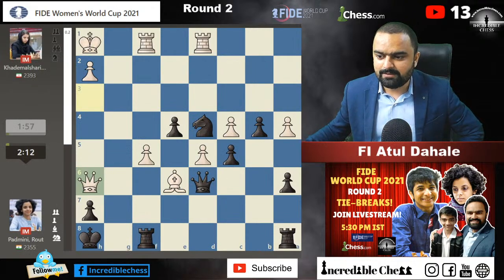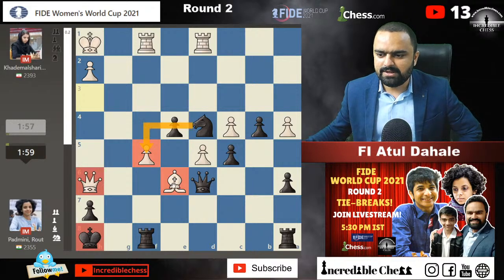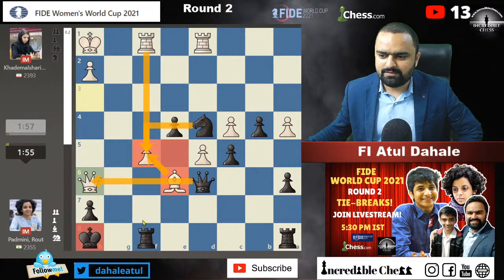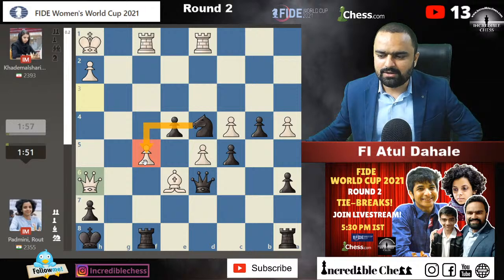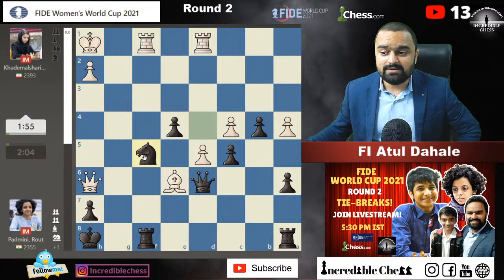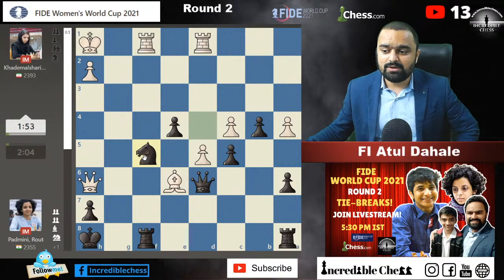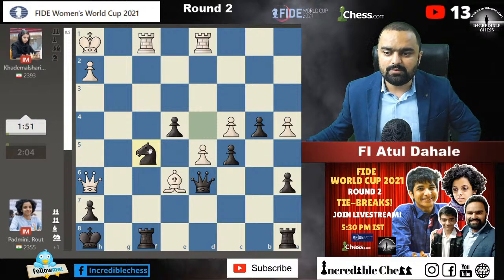And what's happening here? Oh, Padmini is a little bit in trouble, I will say, or not. Okay, the king is safe, no issues. This bishop should be exchanged, but she cannot exchange this bishop. Knight into f5 will be played. Bishop into f5 is not a possibility, because queen into h6 will be played. If rook f5 is there, knight into f5 is the move which she must play. Yeah, she played this. The position has been equalized, but we don't want an equal position. If the game draws, then it is a very bad situation.